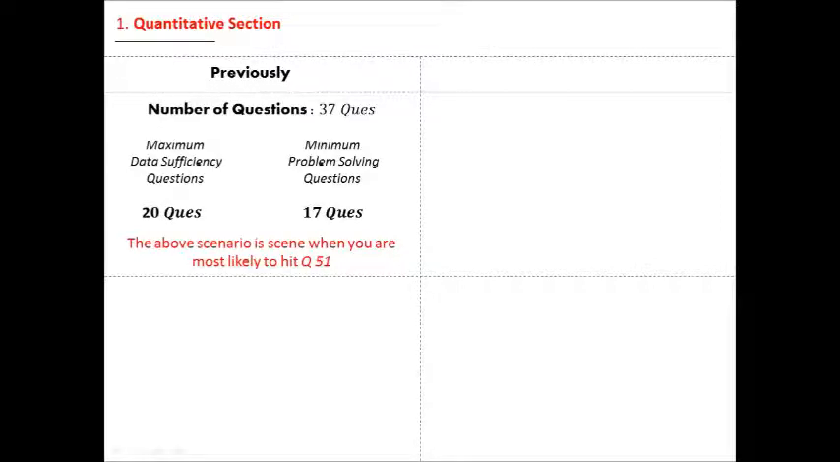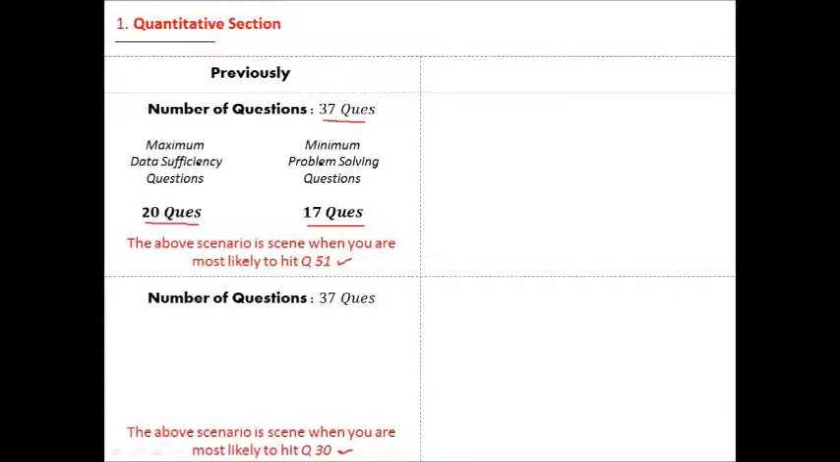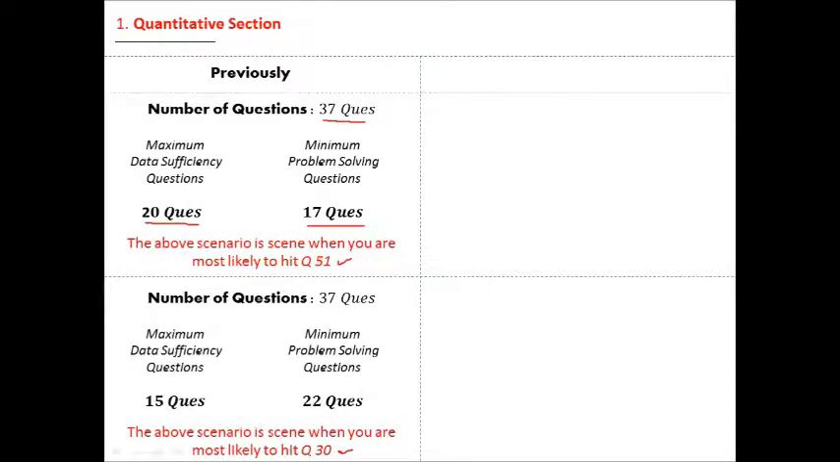When you are hitting a quant 51 kind of score, that's a very good score. So the total questions are 37. Earlier you used to get 20 DS questions and 17 problem solving questions when you were hitting a quant 50 or 51. But on the other hand, if you hit a low score somewhere around quant 30, then you can expect to see 15 questions of DS and 22 questions of PS or problem solving. So basically, the better your exam, the more DS questions you are likely to see.